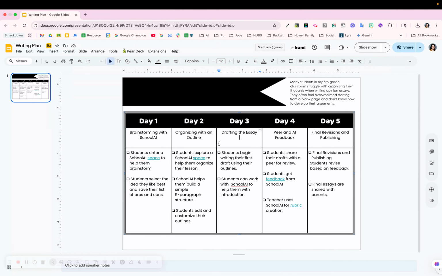Drafting the essays, day 3. Students can start to write their first draft using their outlines. Now students are ready to maybe use School AI if they need help with an introduction. So again, they can enter another area using Dot to help them with that introduction. Then they're ready for feedback.